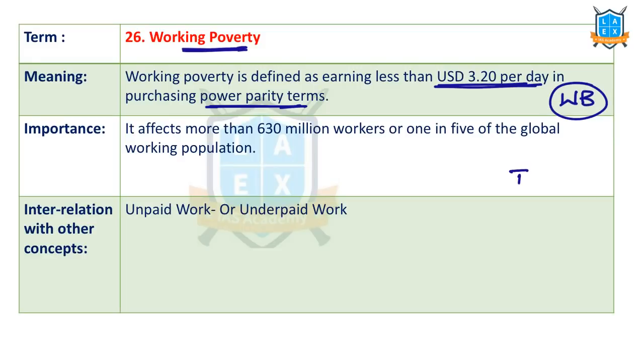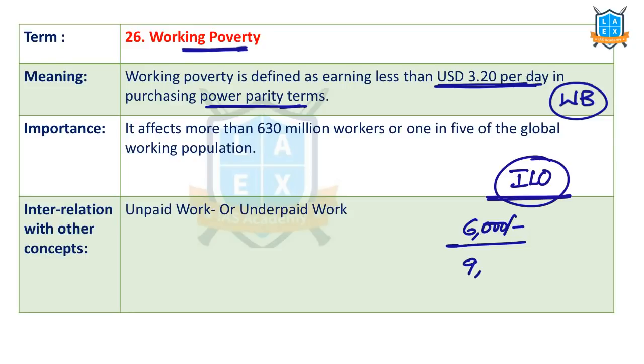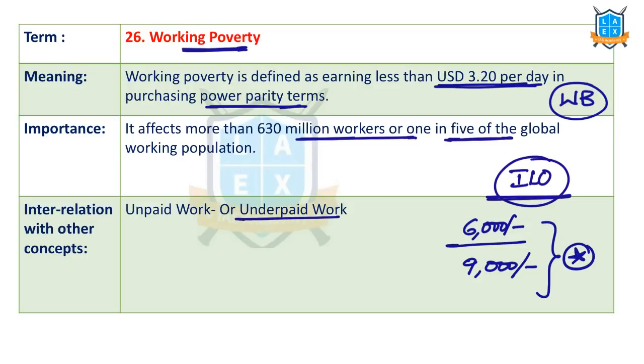ILO, International Labour Organization, also considers working poverty one of the serious issues in the world. For example, if you observe around us, there are people who are working for 6,000 rupees, 7,000 rupees, 9,000 rupees, even graduates working at these wages or salaries. Yes or no? In such circumstances, that is called working poverty. ILO defined it as 630 million workers in the world experiencing working poverty. That means 1 in 5 working people are experiencing working poverty. So this is underpaid work, not unpaid work. This is underpaid work.